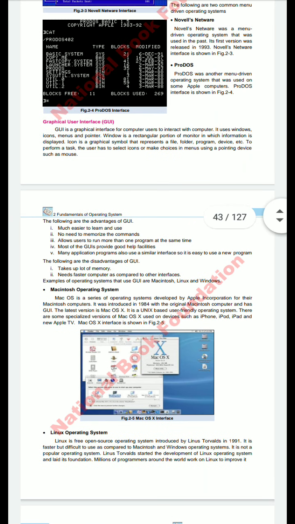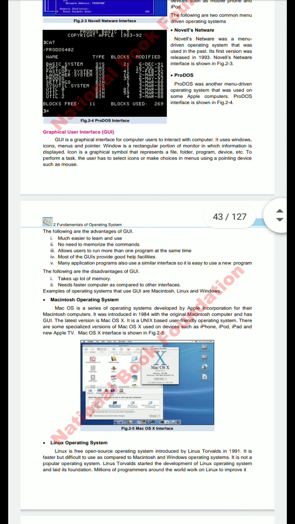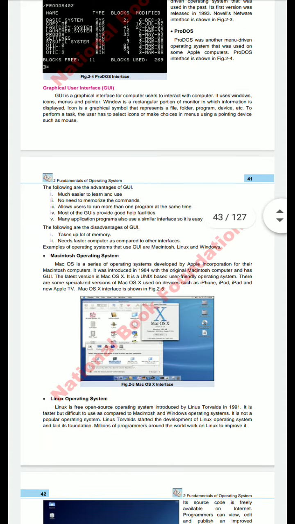It has windows, icons, menus, and a pointer. A window is a rectangular portion of the monitor in which information is displayed. An icon is a graphical symbol that represents a file, folder, program, or device. To perform a task, the user has to select the icon or make a choice in a menu using a pointing device such as a mouse.